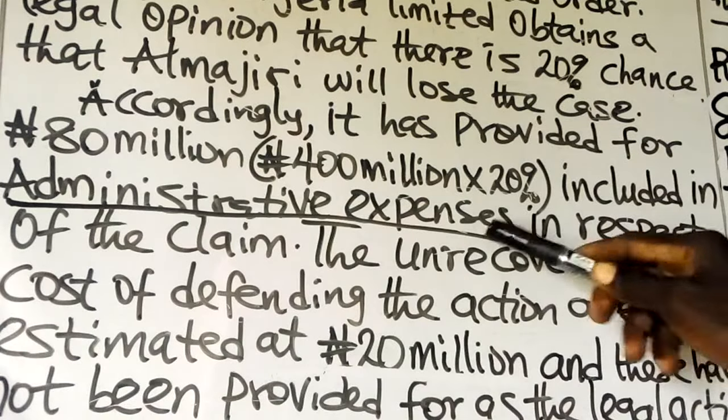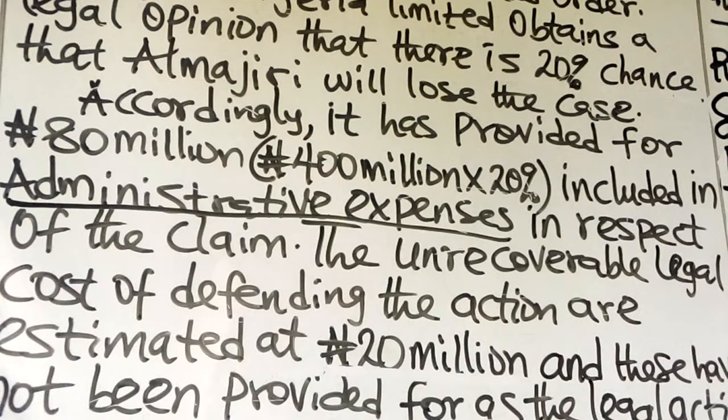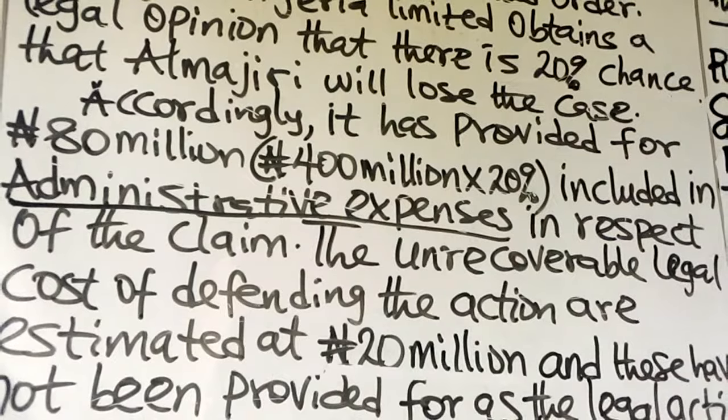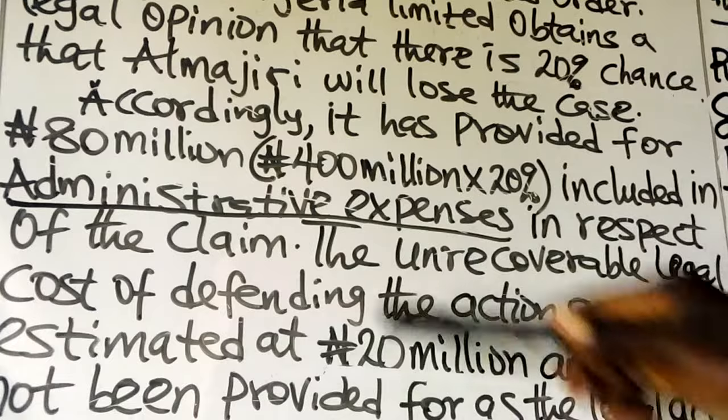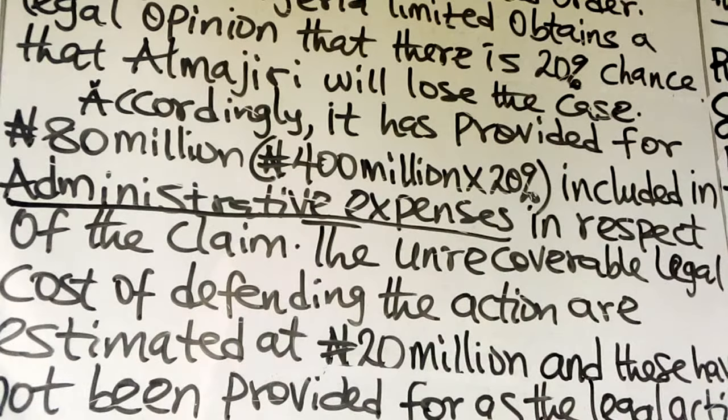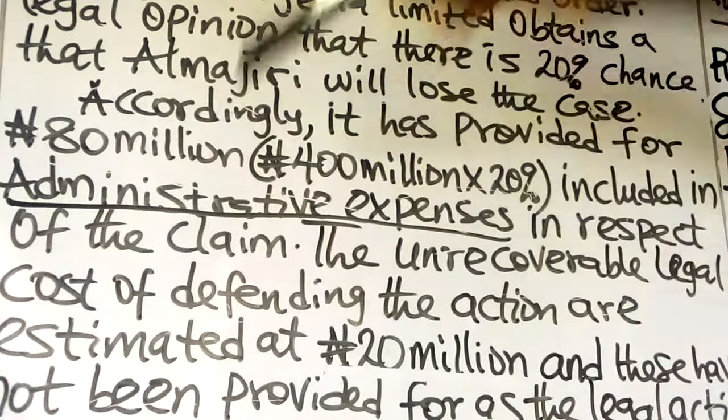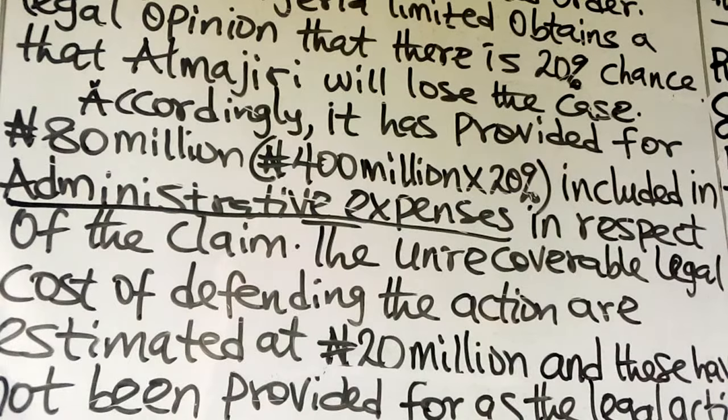It should not be included in the financial statements. Meaning that the 80 million which has been included in administrative expenses has to be removed, because it doesn't meet the recognition criteria. So it is a contingent liability.